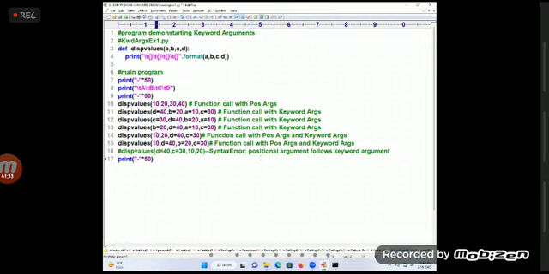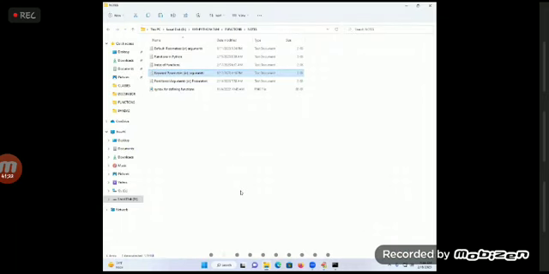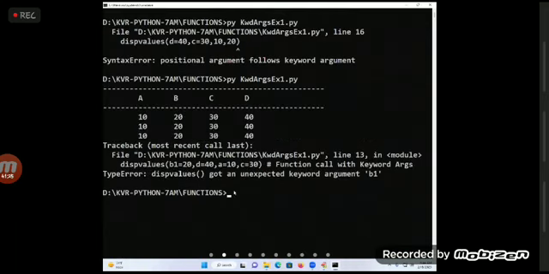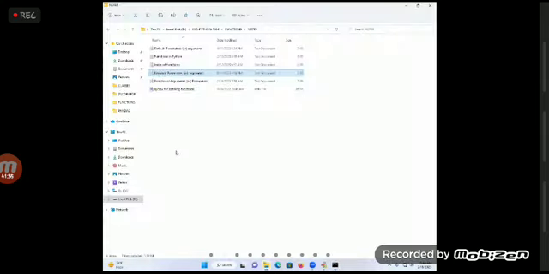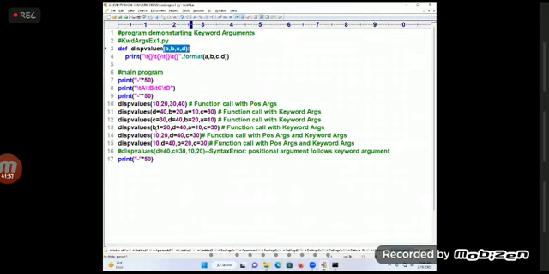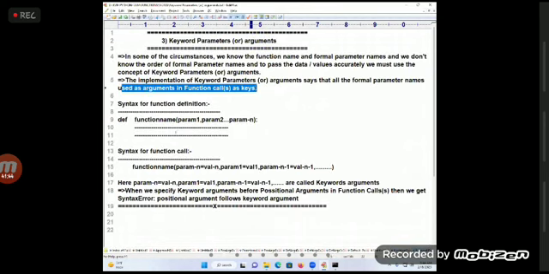If I use a different name now, if I use B1, do you have B1 here to map it? No, you will get an error. You execute it and see the error. You got an error. What is that error? Display values got an unexpected keyword argument called what? B1. Do you have B1 there? No, error. So that's why every argument name, every keyword argument name, must be a formal parameter. That is a point to be remembered.